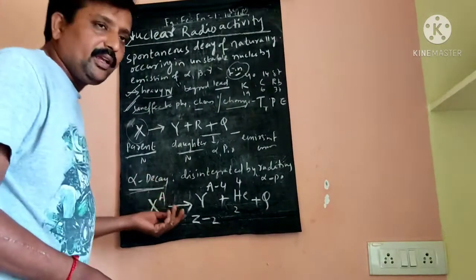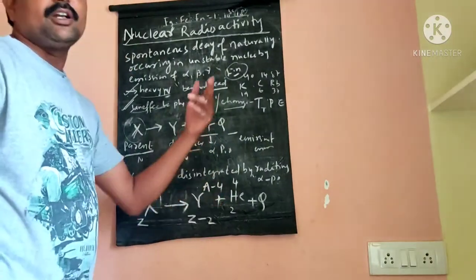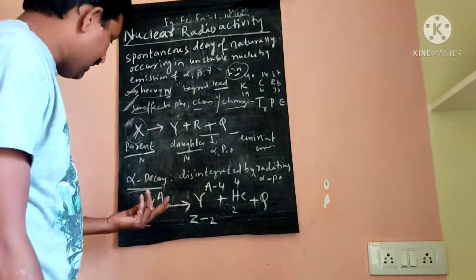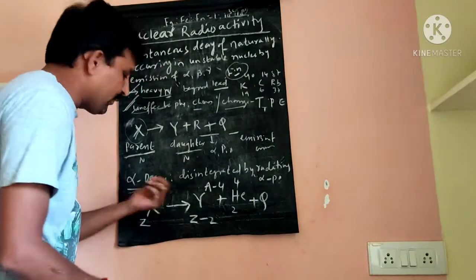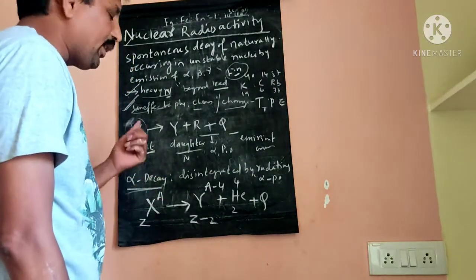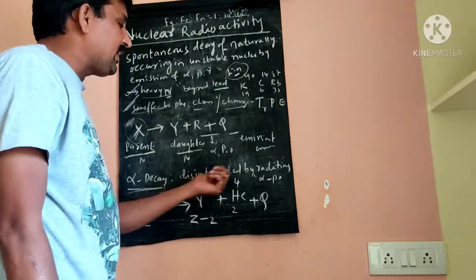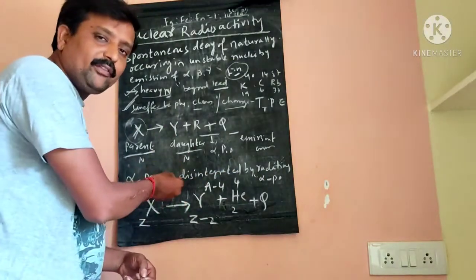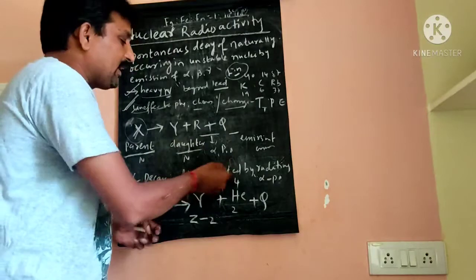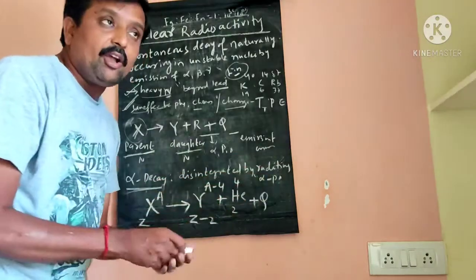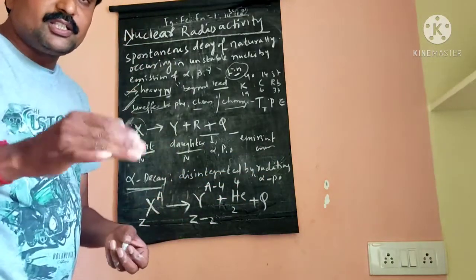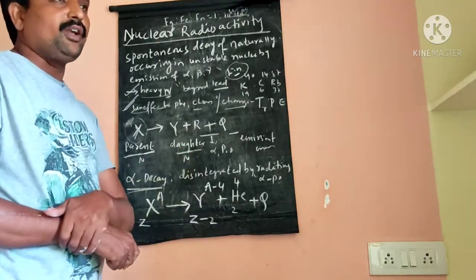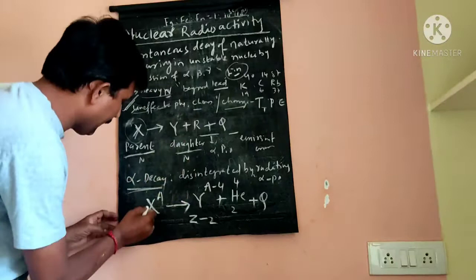Okay. So what is called alpha decay, what is called beta decay, what is called gamma decay? What are the properties of alpha, beta, gamma rays? Let's define alpha decay. When a radioactive nucleus disintegrates by radiating alpha particles, the process is known as alpha decay. What happens in alpha decay?